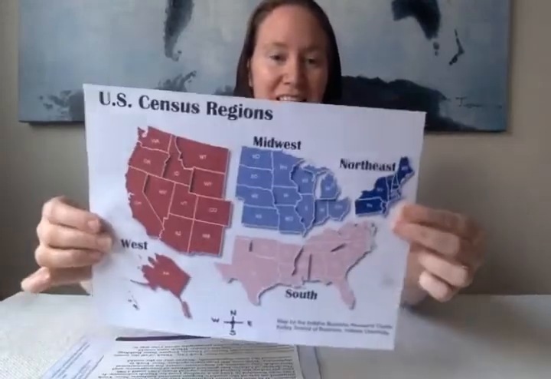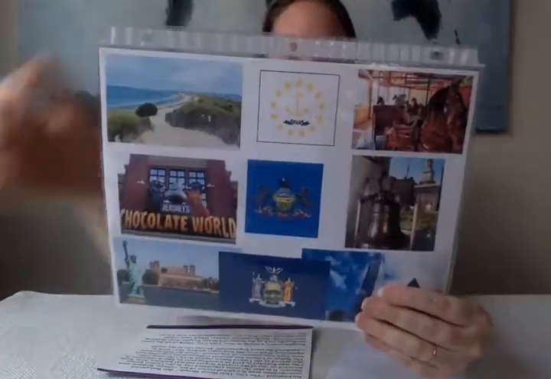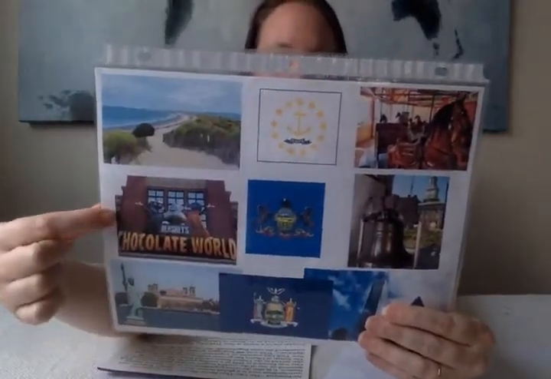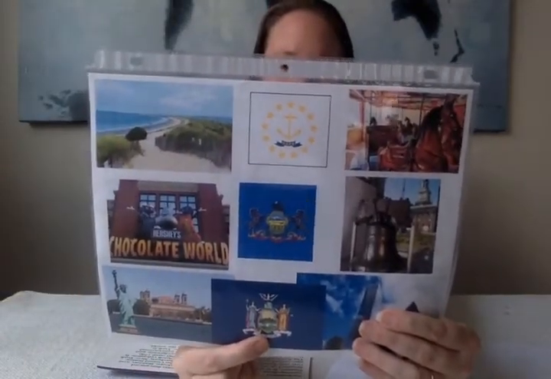So I hope you enjoyed learning about the eastern states and specifically learning about Rhode Island, our smallest state, Pennsylvania with the world's largest chocolate factory, and the ever so famous state of New York.